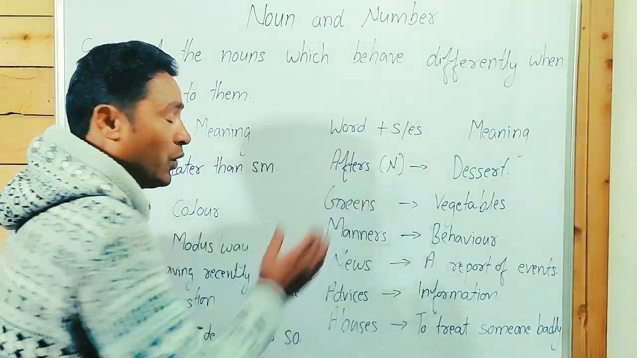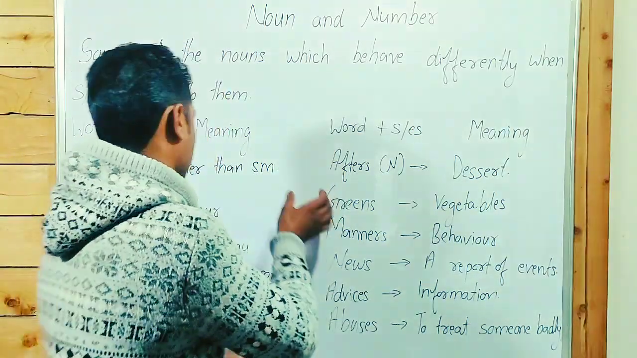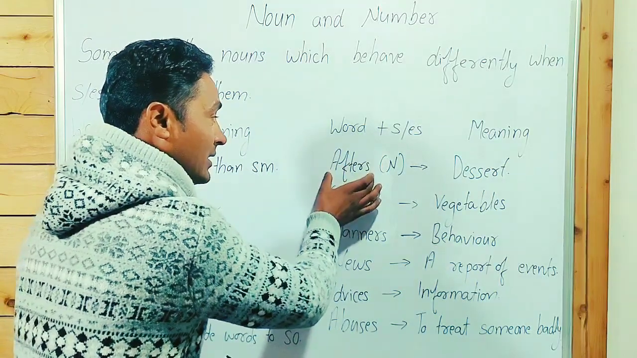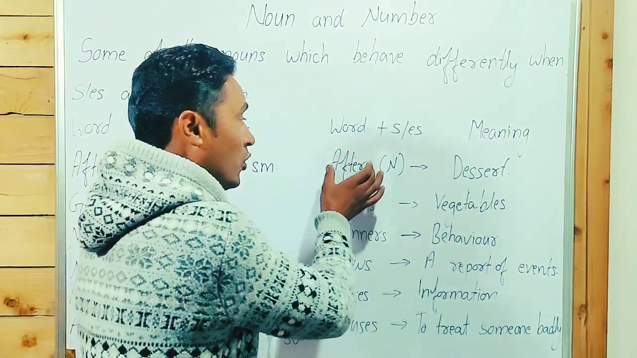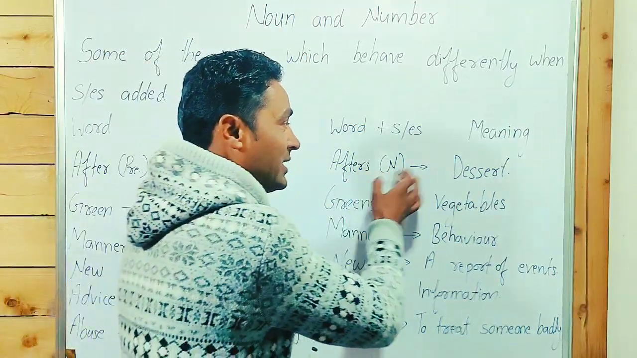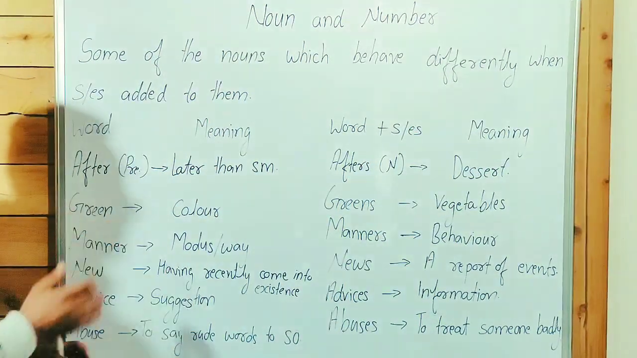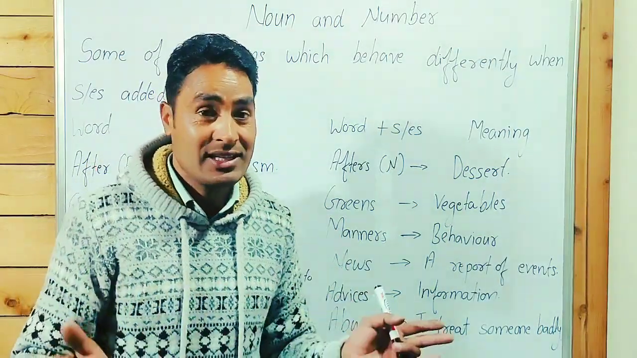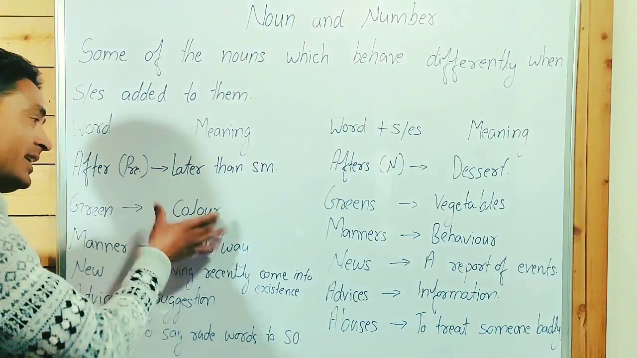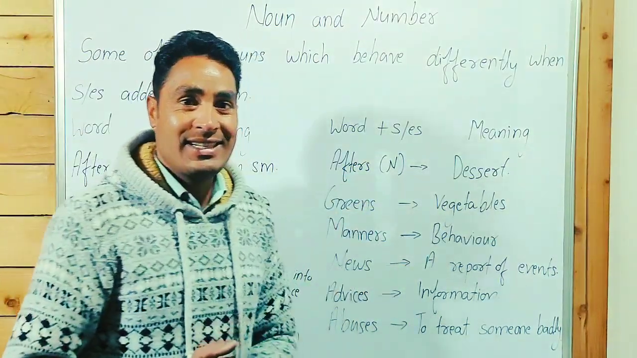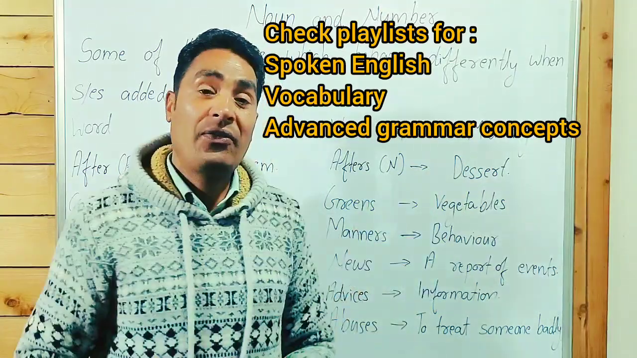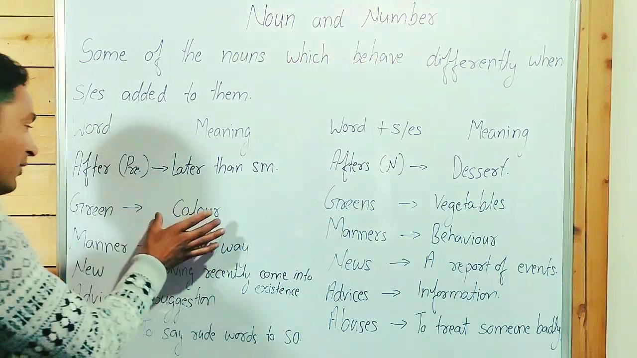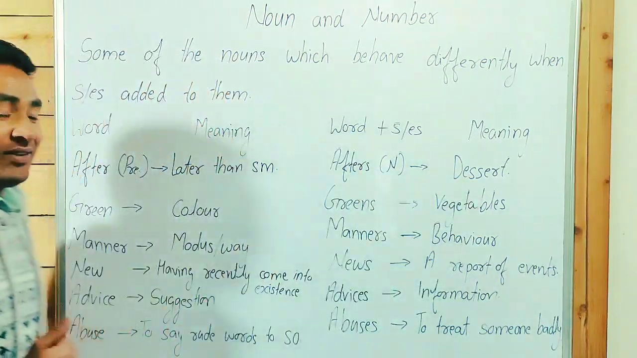When we add s at the end of the preposition, we make it a noun. It means dessert. Green is a color, an uncountable noun. We can't count a green color as two colors, three colors. No, green color. When we talk about greens, with an s, it means vegetables. Guys, point to be noted: green is the name of a color; greens means vegetables.